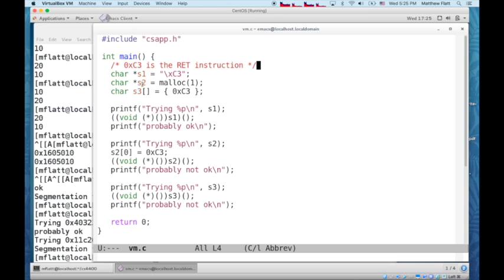On the other hand, S2, which we allocate with malloc and fill with that return opcode, when we tried to jump there, we got "trying that address" and then a seg fault. So this was not OK, and we shouldn't try to do that.